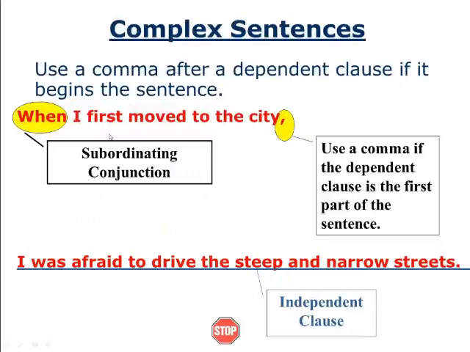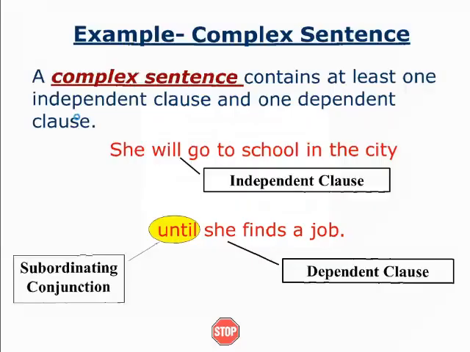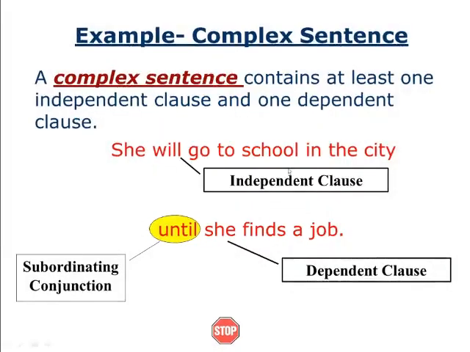Complex sentences again: use a comma after a dependent clause if it begins the sentence. In the previous example, you see, we did not use a comma, because the first part itself was the independent clause, so we need not use one.